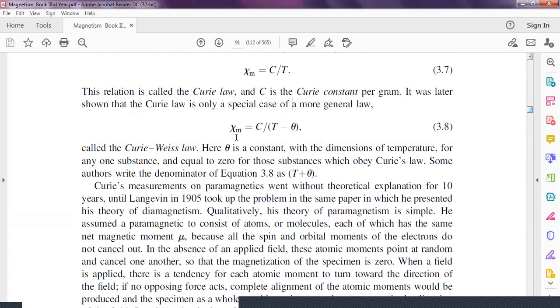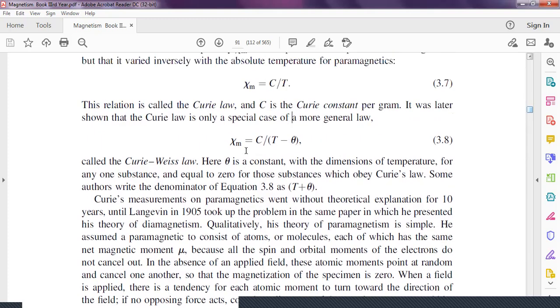Now you can see here, this is the susceptibility psi m equals C upon T minus theta. This theta is a constant with the dimension of temperature. The susceptibility not only depends on the temperature but on T minus theta, and theta is equal to 0 for those substances which obey the Curie law. This theta may be positive, negative, or 0. Okay. We will discuss here how this derivation runs.